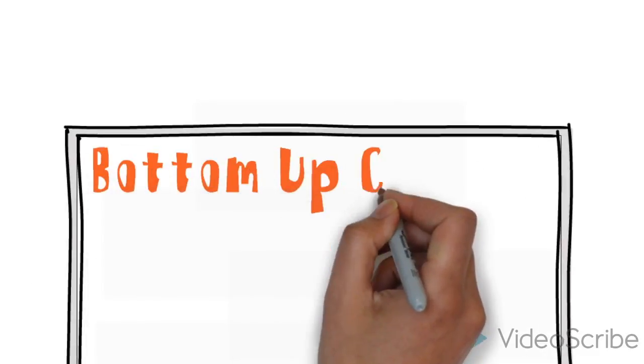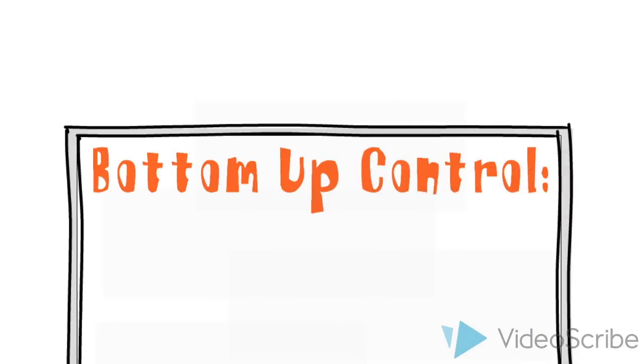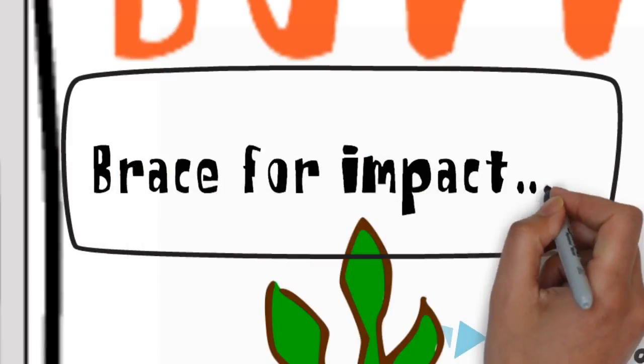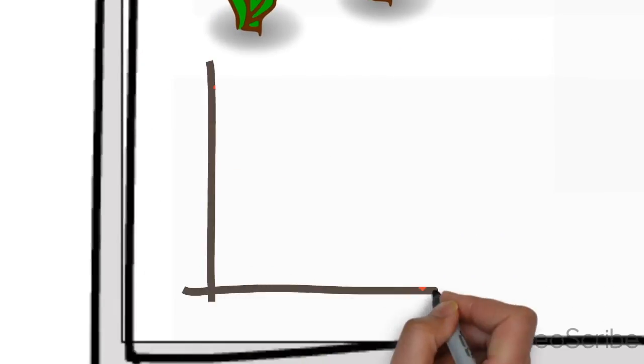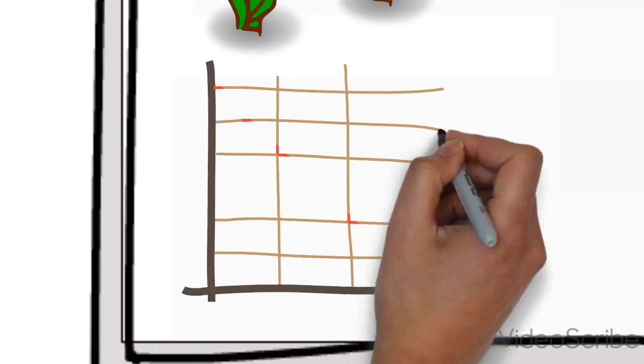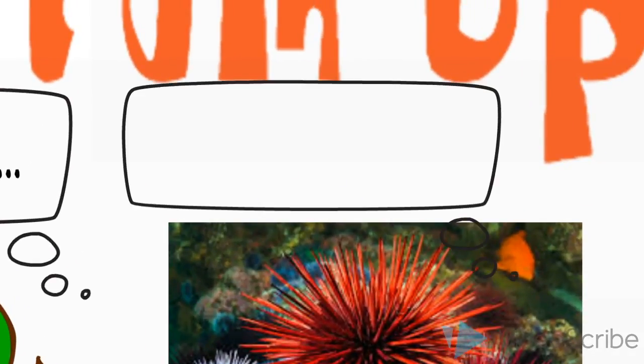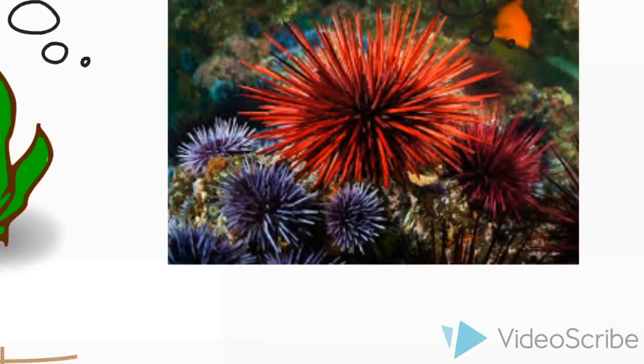A bottom-up control is a change in the primary production of a food web and is caused by natural events and human activity. Kelp is the main source of primary production and is therefore the foundation of the food web. Natural disasters such as storms can rip kelp from the hard substrate that they are attached to, which leads to a food shortage for primary consumers.